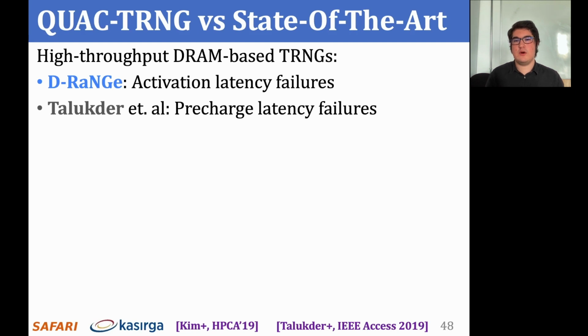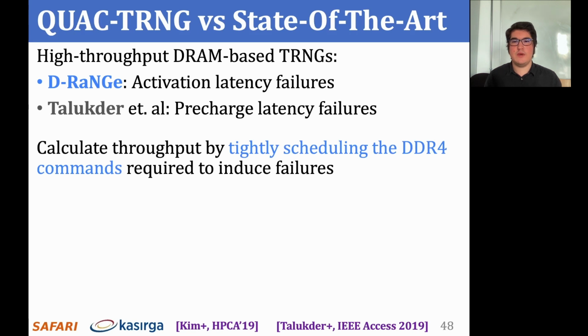Finally, we compare QUAC-TRNG's throughput against 2 of the high-throughput, state-of-the-art DRAM-based TRNGs. Among these 2, D-RaNGe exploits activation latency failures, and Talukder's mechanism exploits precharge latency failures to generate random numbers from sense amplifiers. We calculate both of these mechanisms' throughput by tightly scheduling the DDR4 commands required to induce timing failures. We augment both mechanisms by exploiting bank group level parallelism and by using RowClone to bulk initialize DRAM rows.